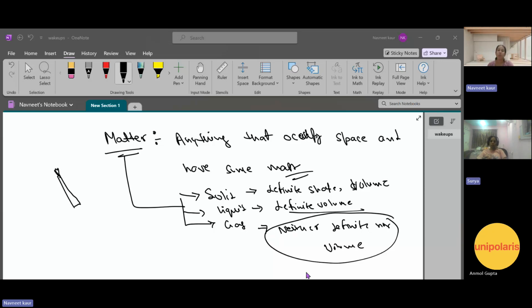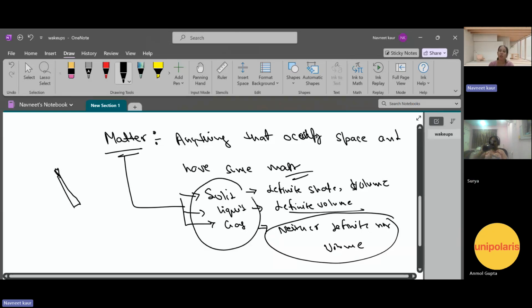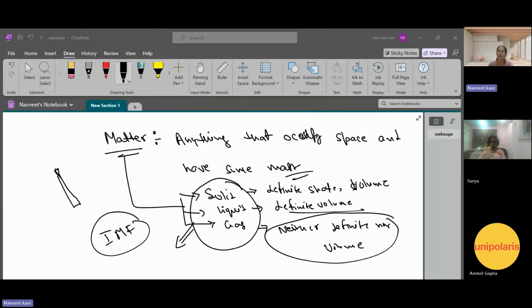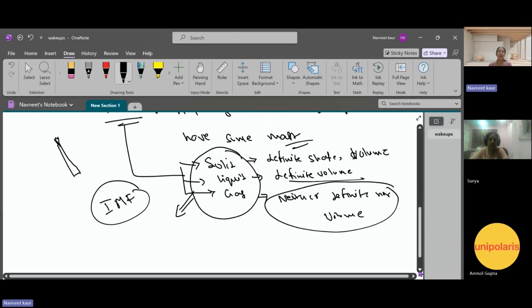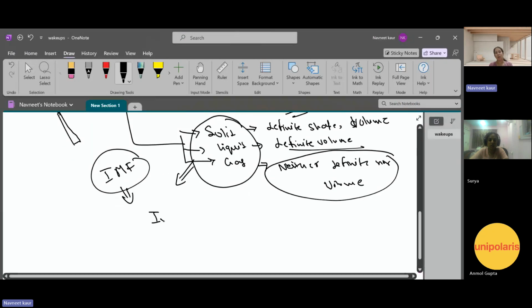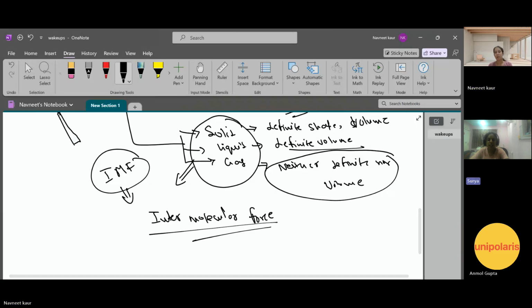And another thing we need to remember in solid, liquid, gas is IMF. Are you familiar with the word IMF? What is the meaning of IMF? Intermolecular force. Absolutely correct. So what do you mean by intermolecular force? The force that is there between two molecules, the force which keeps them together.